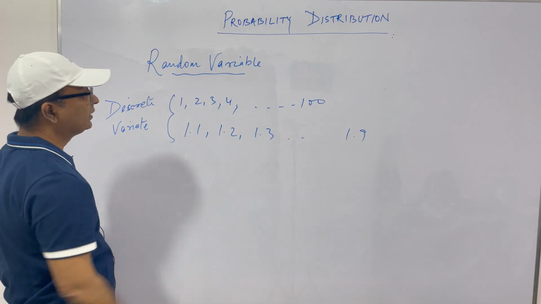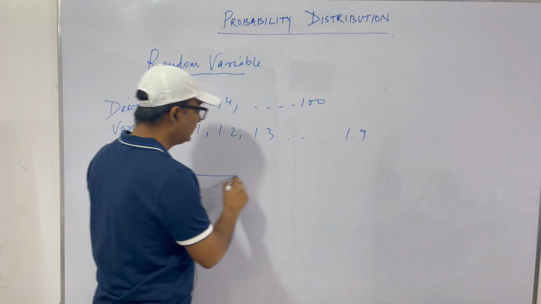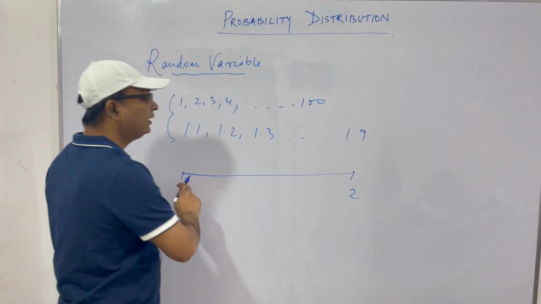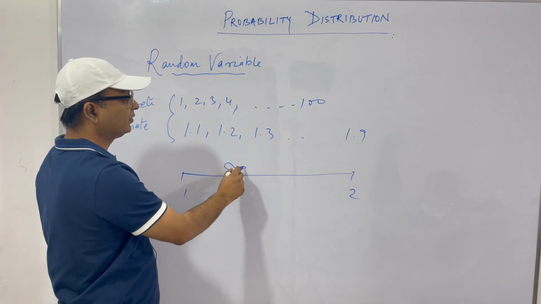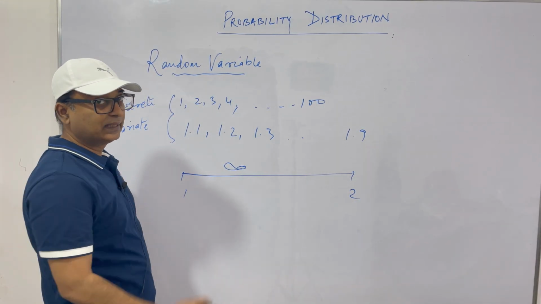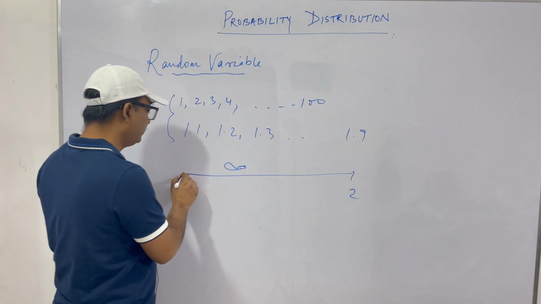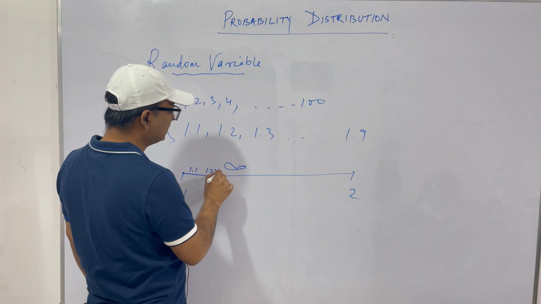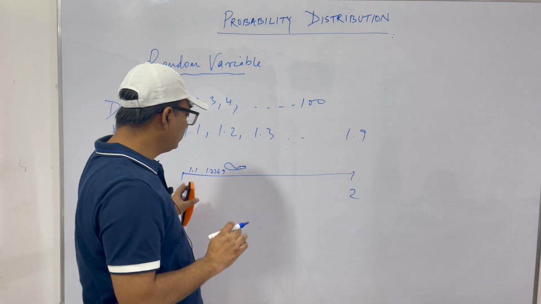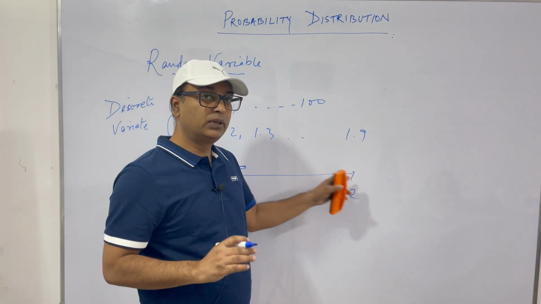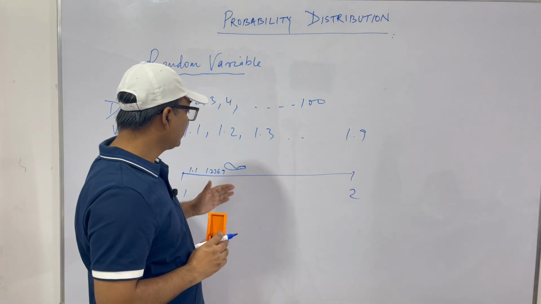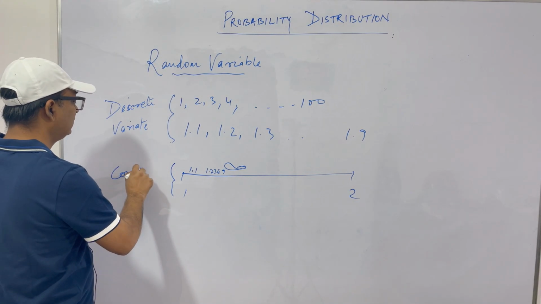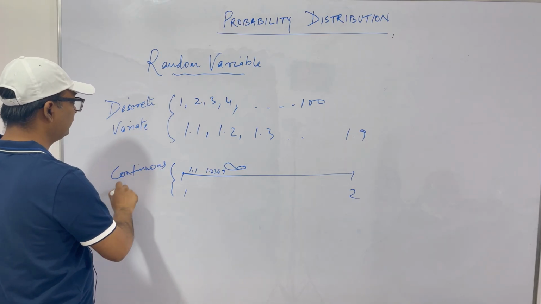Variate is random variable. But if in a given interval, let's say from 1 to 2, it takes an infinite number of values, that is, an uncountable number of values, that is, it is continuous in this interval. It may take 1.1 or it may take 1.2369. So it can take any value between an interval. That is called a continuous variate.